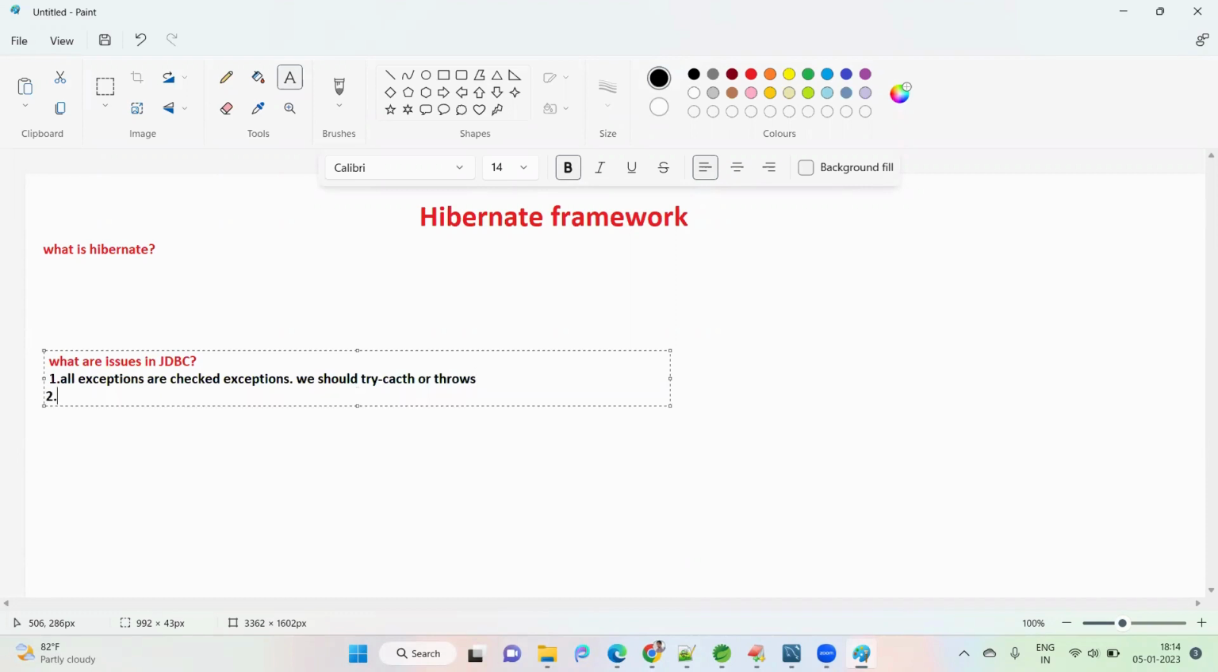Second one, if we forget to close the connection, result set, or statement, what will happen? It may cause a leakage problem, a memory leak.